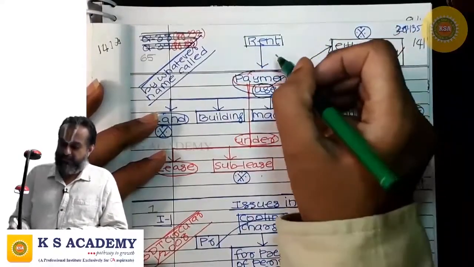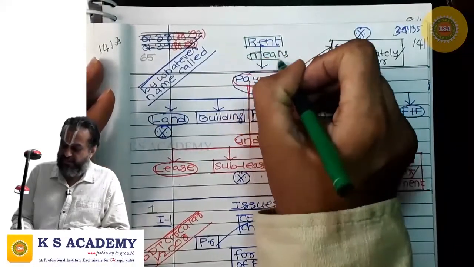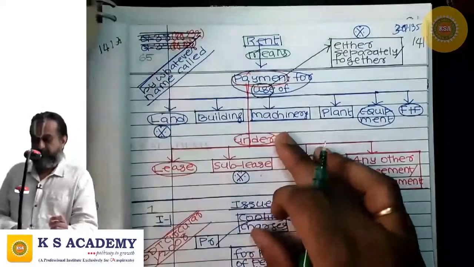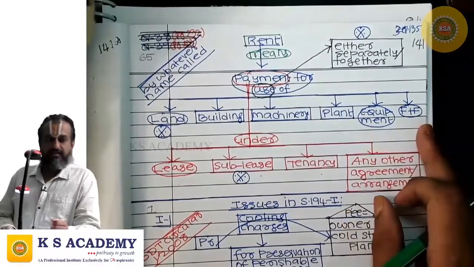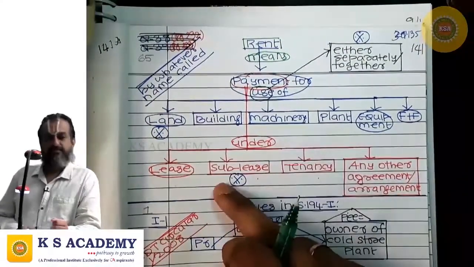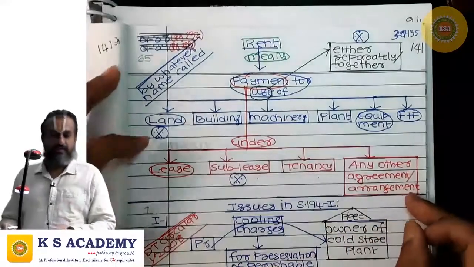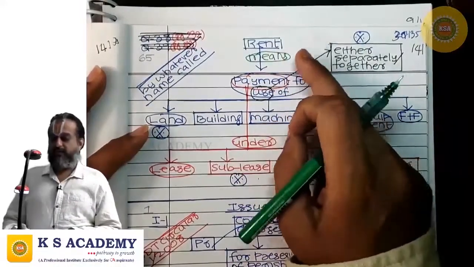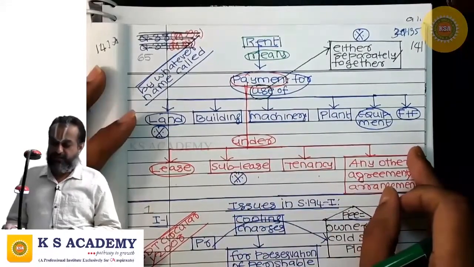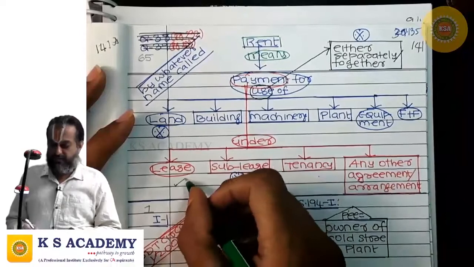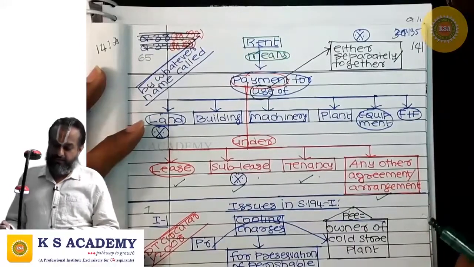Next, the term rent is defined. Rent means payment for use of land, building, machinery, plant, equipment, furniture and fittings under lease or sublease or tenancy or any other agreement or arrangement.